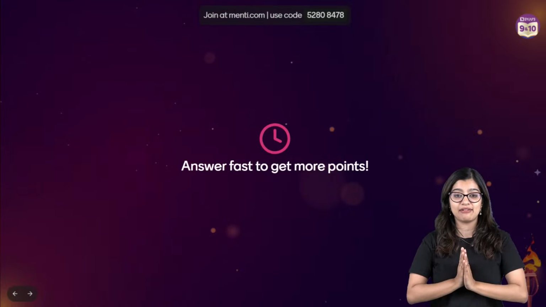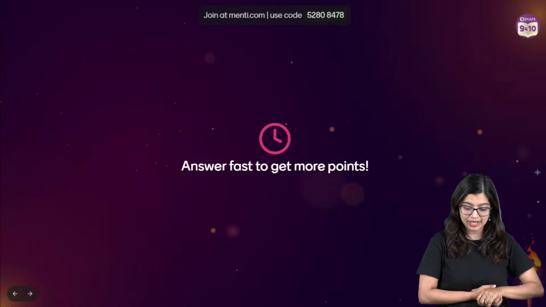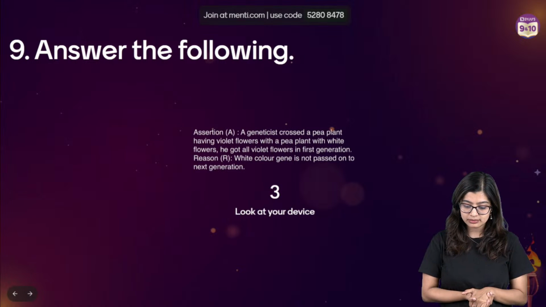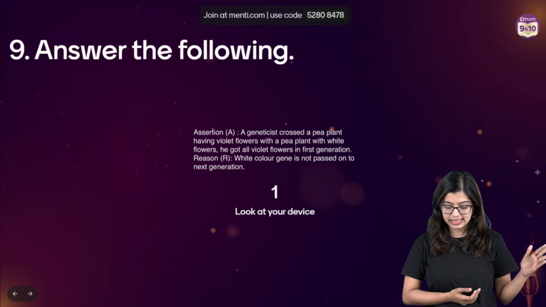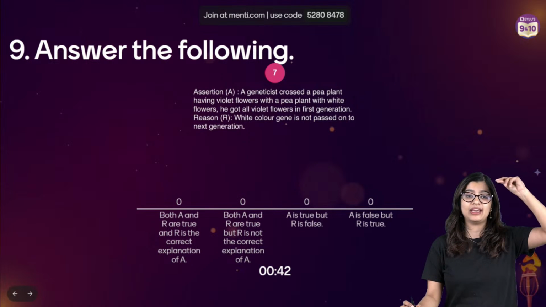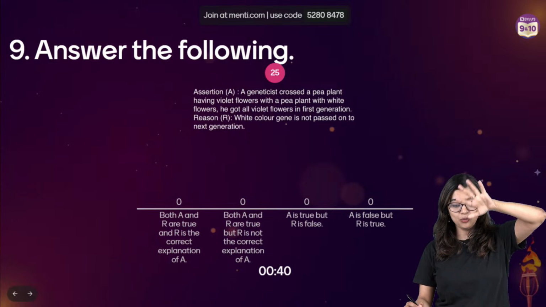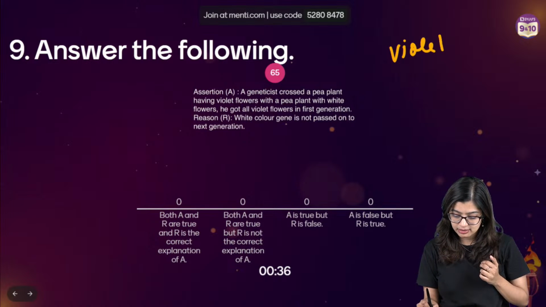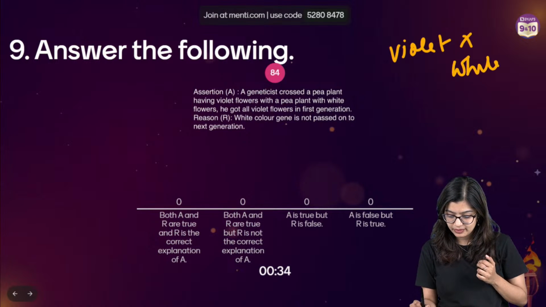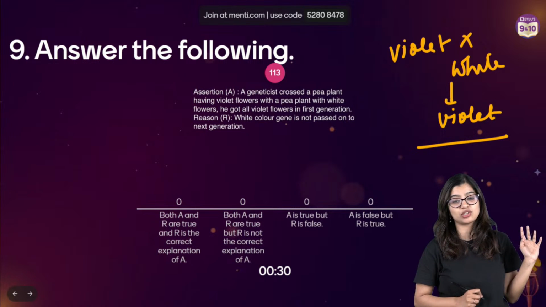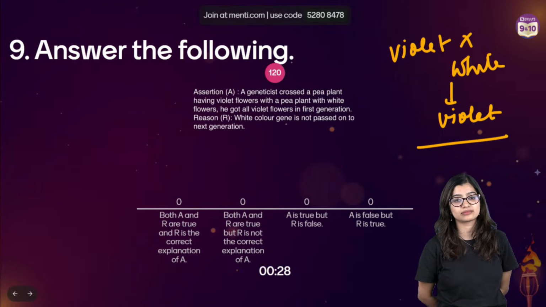So question number 9, everyone, on your screens now. Answer the following. Assertion says that a geneticist crossed a pea plant having violet flowers. We are back with our pea plants. We have violet crossed with white. He got all violet. This is because the white color gene was not passed to the next generation.